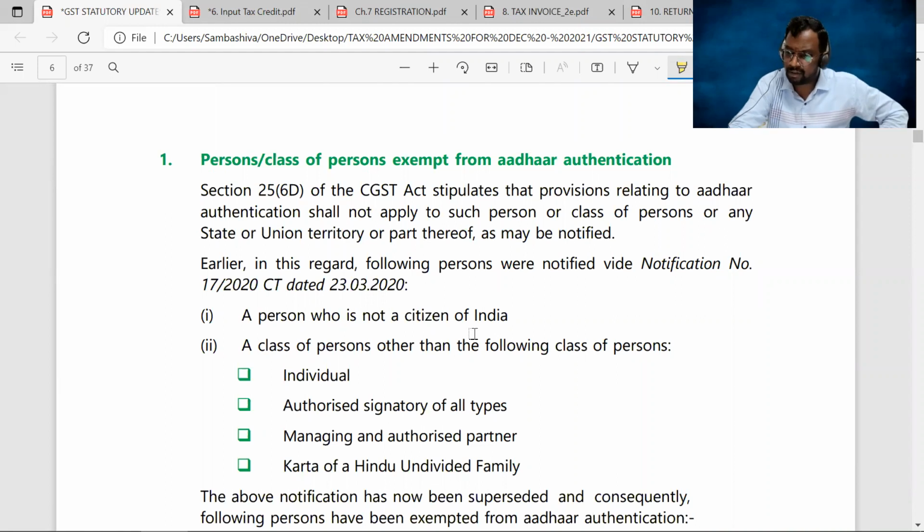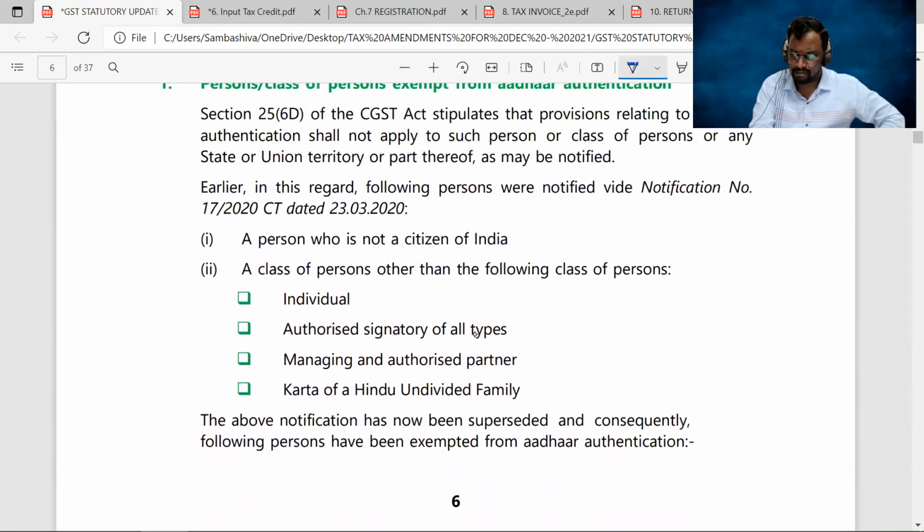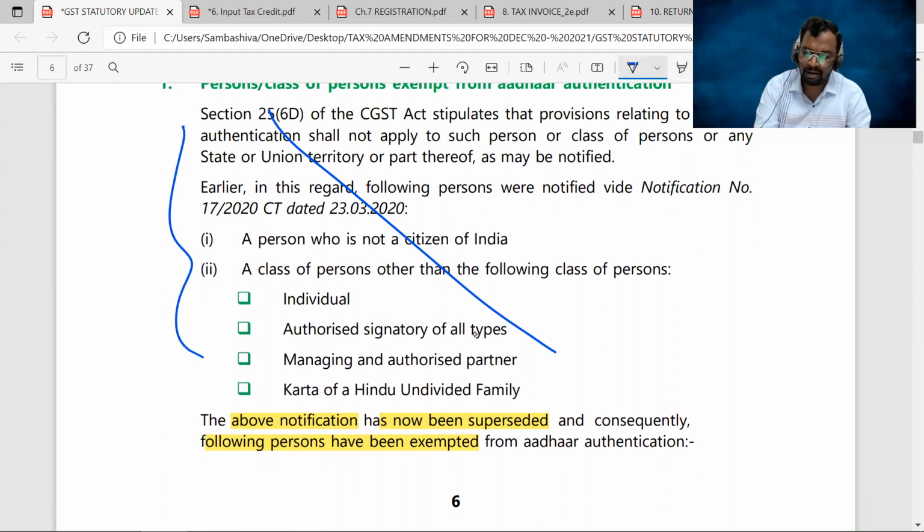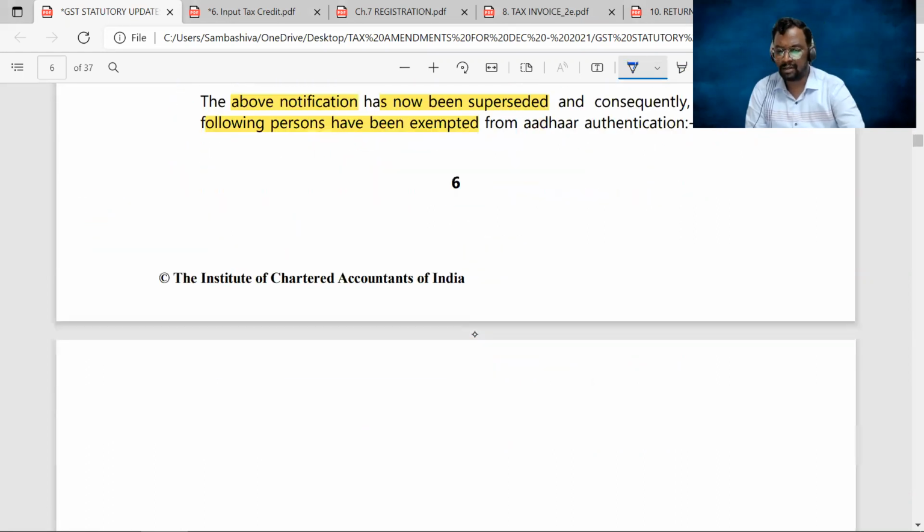Here, whatever the context given, you can strike out this entire context, because you can observe here the above notification has now been superseded, and consequently the following persons have been exempted. A new list of persons is given who are exempted from Aadhaar authentication. Right, sir? So up to this, this is an old provision. That's why I asked you to strike it off in your material. Right, sir. Now let us see what is the new provision.